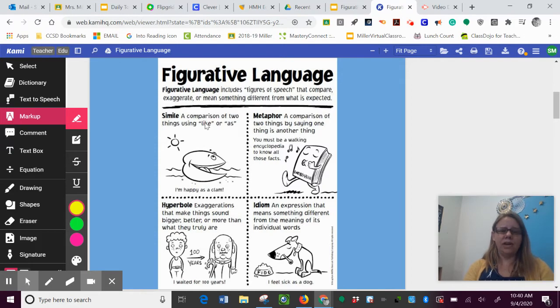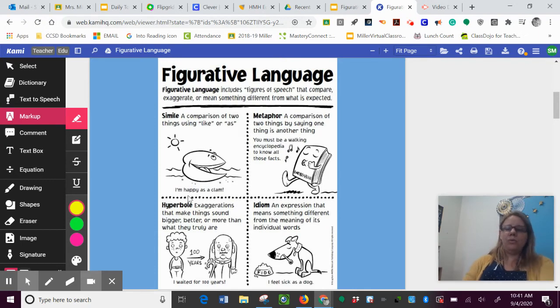Similes are very fun to read and very fun to write yourself. A simile compares two things using the word like or as. It always uses that word like or as. Here's an example. I'm happy as a clam. That doesn't mean that I am a clam. It just means that I'm happy. I'm as happy as a clam.